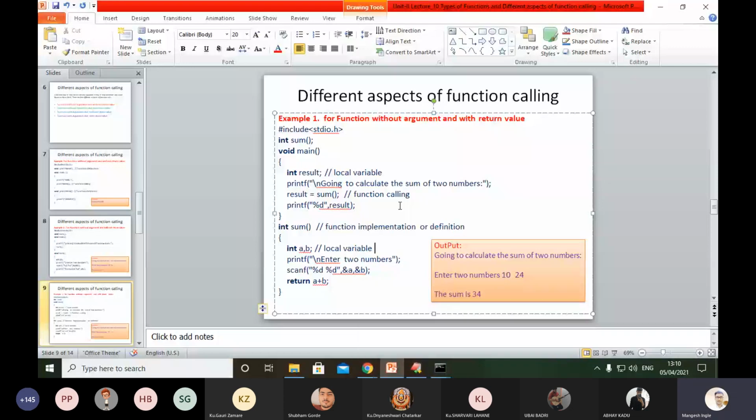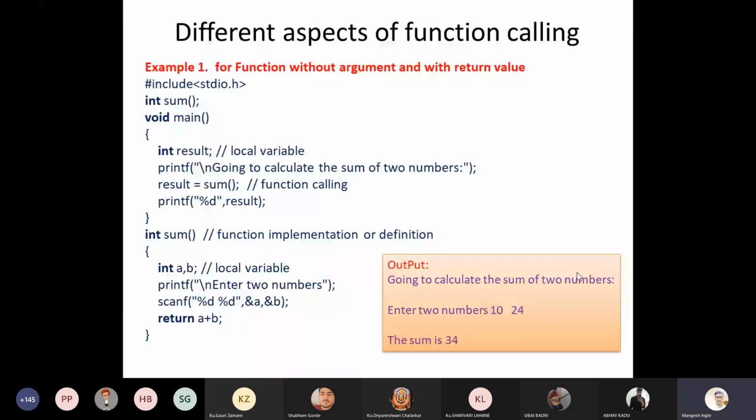Return a plus b means whatever result has been generated by a plus b, for example for 10 and 20, is returned to the function sum. But sum does not store any value, so we have used one variable, result, which stores the sum, and you get the output. With the help of the program you can easily understand the execution of this kind of program. Concentrate.